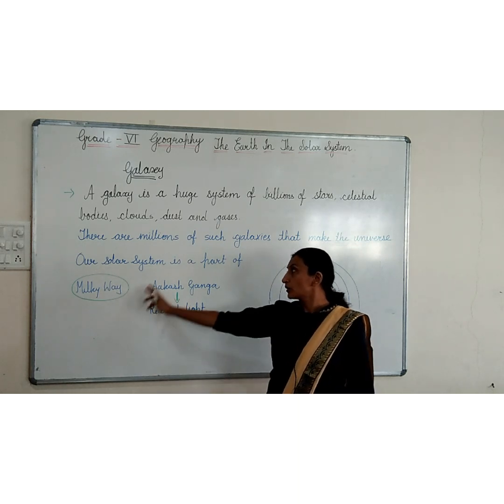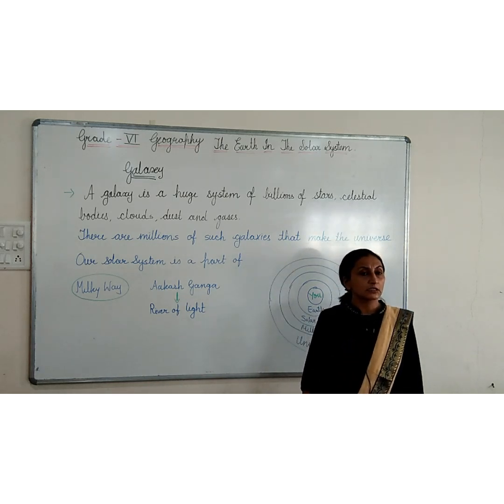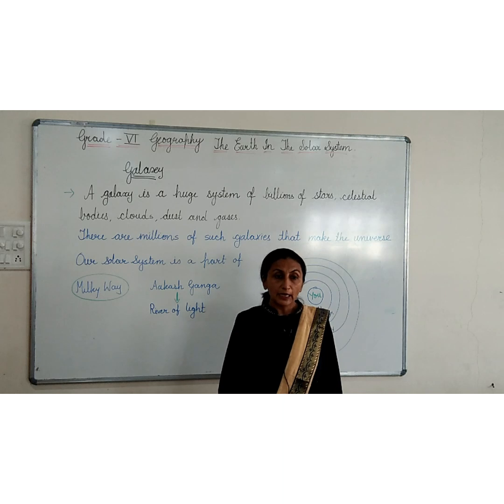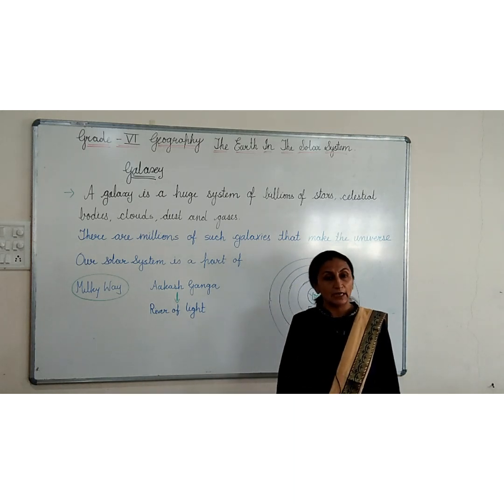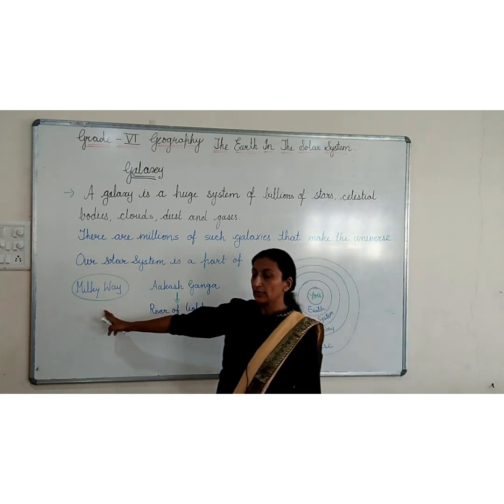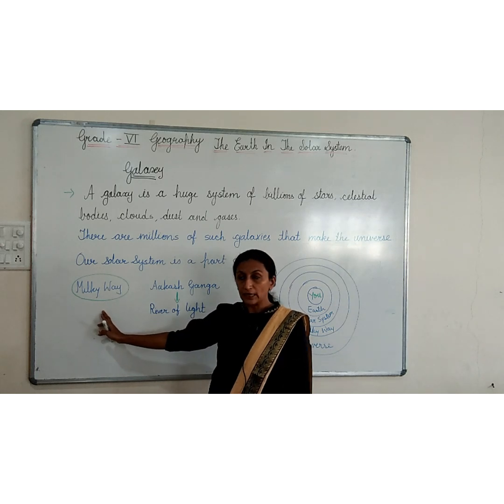After that we say our solar system is a part of one of the galaxies. There are many galaxies, but our solar system is a part of one galaxy. Which galaxy? Milky Way galaxy. Our solar system is situated in the Milky Way galaxy.